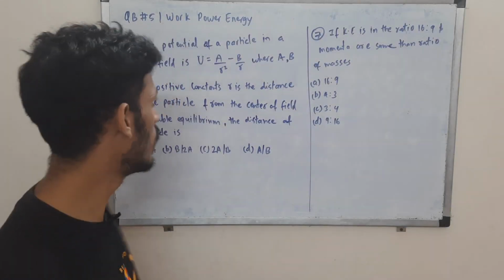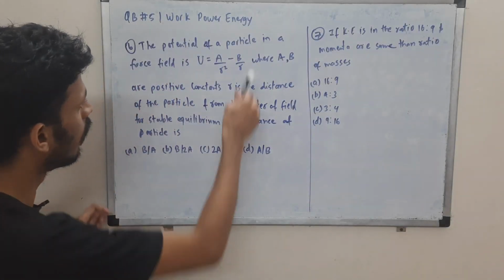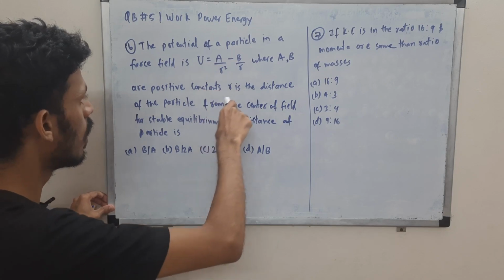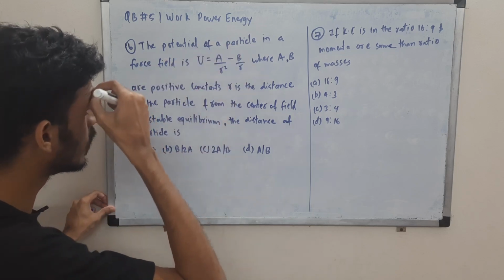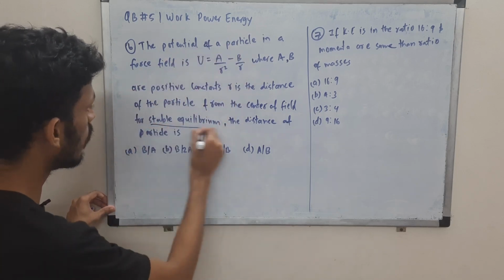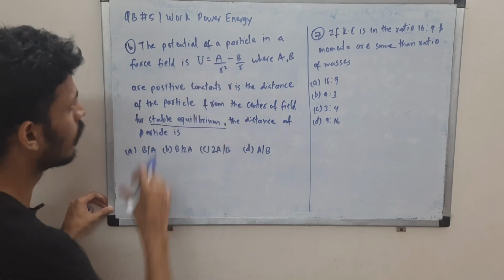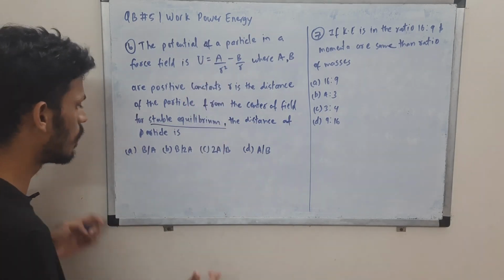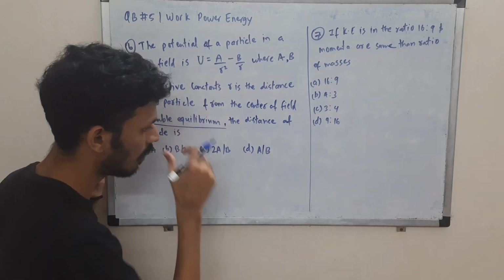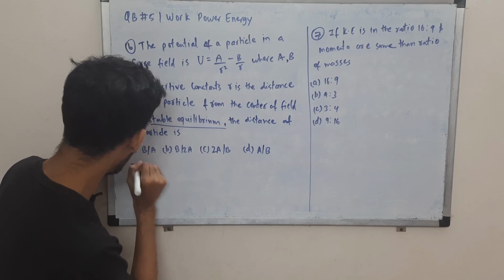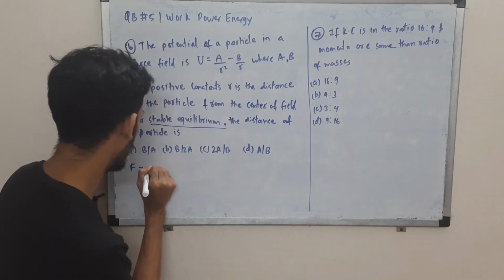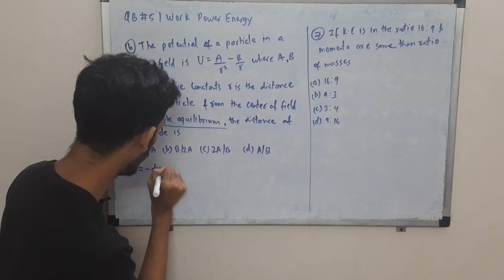Question 6 and 7. In question 6 we are given a potential. R is the distance from the center of the field, a certain field potential. A and B are positive constants. You are supposed to tell what is the stable equilibrium distance, R naught, for stable equilibrium. So stable equilibrium means there is no force. So basically the net force is 0. There is force, but net it cancels out.